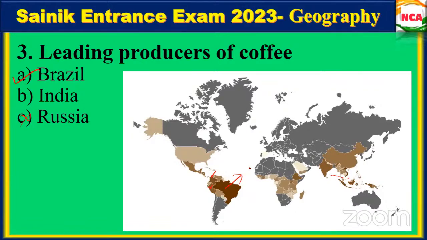Where is Bolivia? This is Bolivia, in South America, very good.